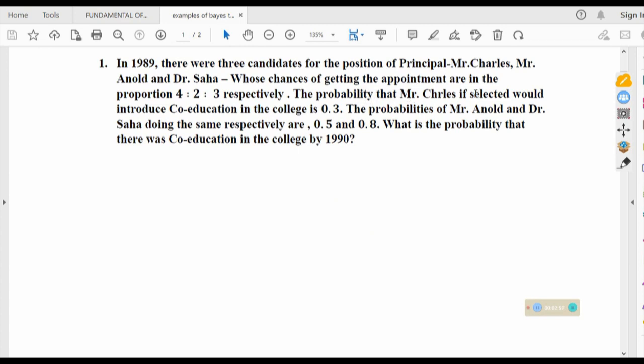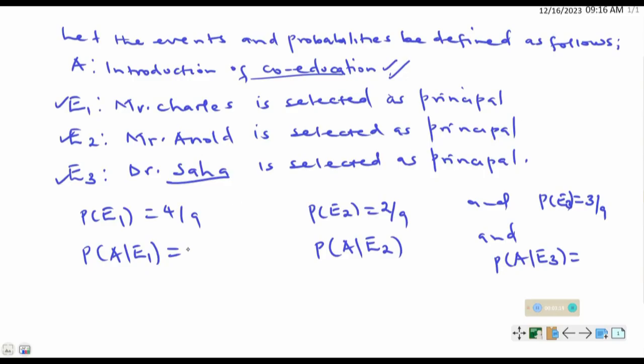The probability that Mr. Charles, if selected, would introduce co-education in the college is 0.3. So we have 0.3, the one for Mr. Arnold, 0.5, and the one for Dr. Saha as 0.8. So we can obtain our respective probabilities.